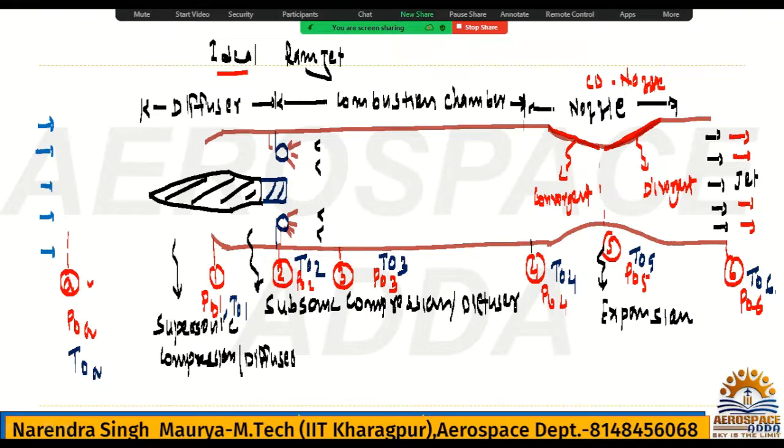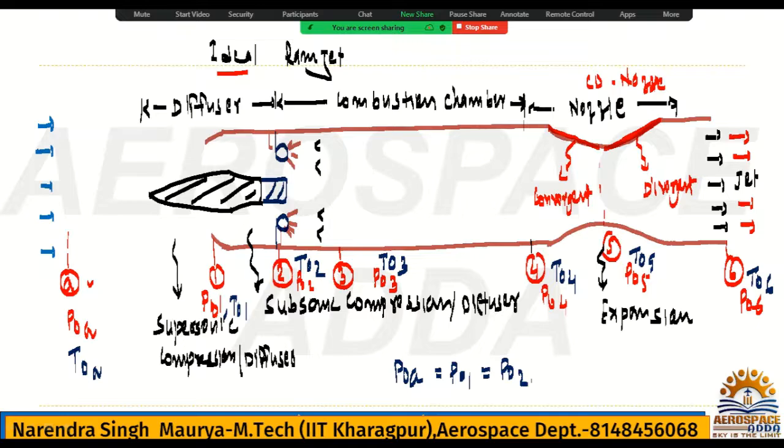Now see, if I am saying there is no pressure drop, it's an ideal condition. If it is ideal, there is no drop in pressure. If there is no drop in pressure, it means P naught A is equal to P naught 1. Now this P naught 1 will also be equal to P naught 2 because there is no shock formation, so the total pressure will be the same between A and 2.